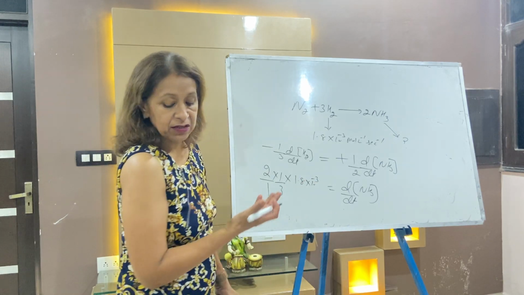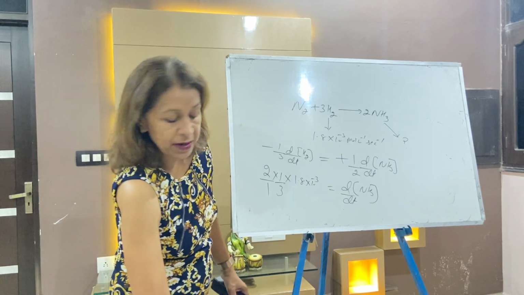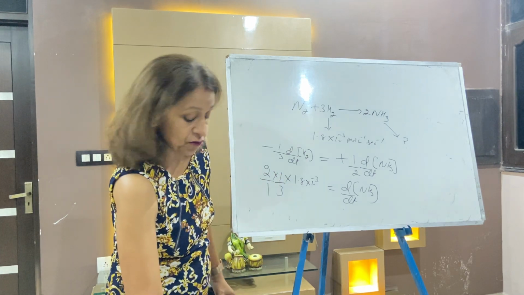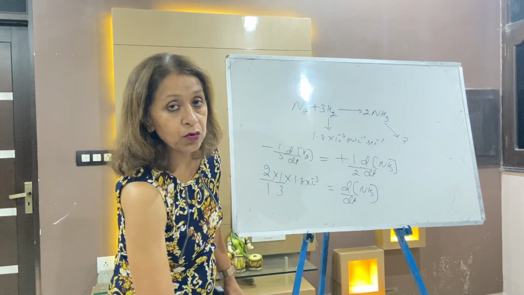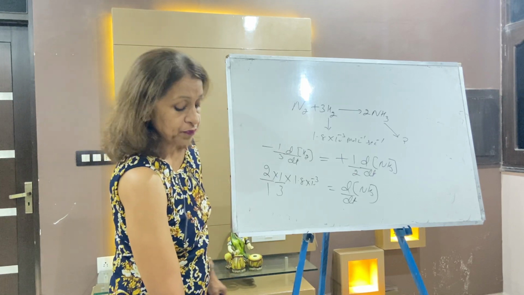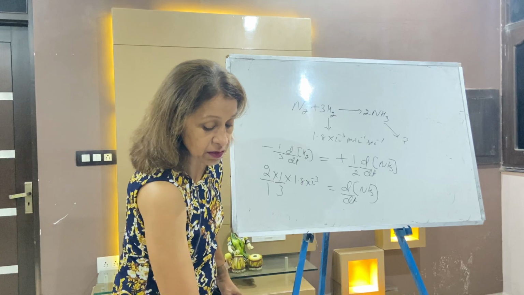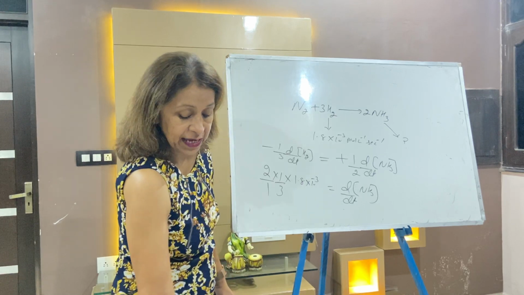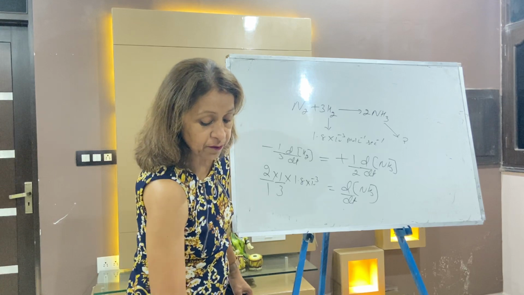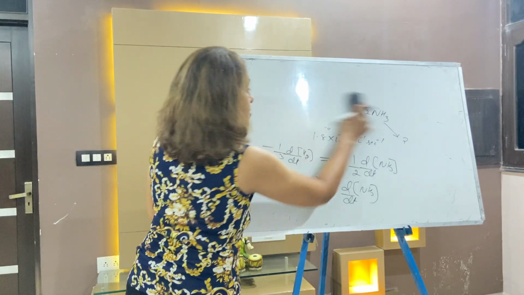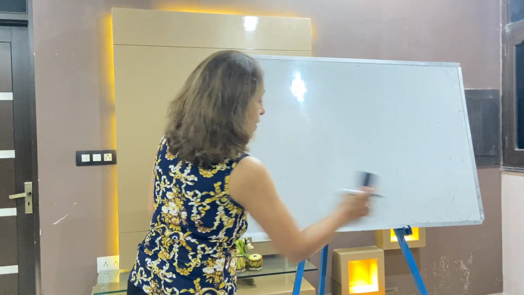Options will be given, you select the right answer. The answer of this question is 1.2 into 10 to the power minus 3 mole per liter per second. I am taking more questions like this. Write the second question on the same topic, where there is a calculation of the instantaneous rate, so that you will become a master of this topic.